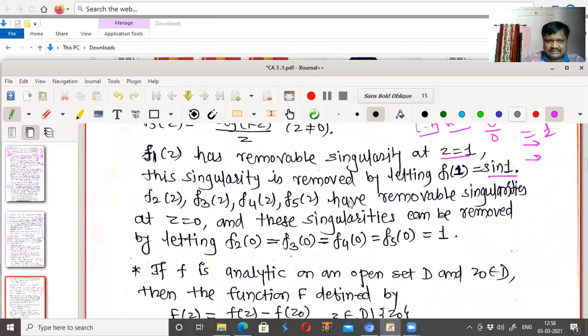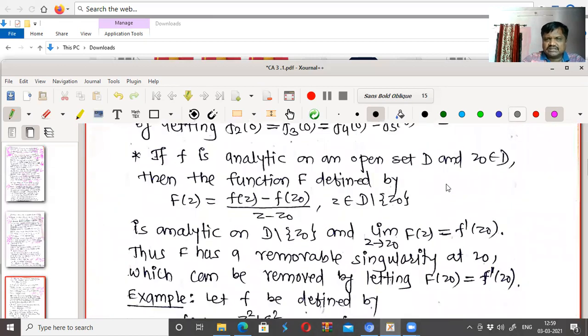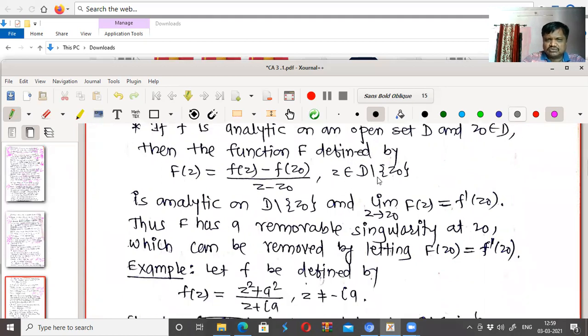So that is here. If f is analytic on an open set D and z0 is in D, then the function capital F defined by capital F(z) equal to small f(z) minus f(z0) upon z minus z0, for z belonging to D minus z0, is analytic on D minus z0, and the limit as z tends to z0 of capital F(z) is equal to small f dash at z0. Thus F has a removable singularity at z0, which can be removed by letting F(z0) be small f dash at z0, right? In the same way as in the previous.